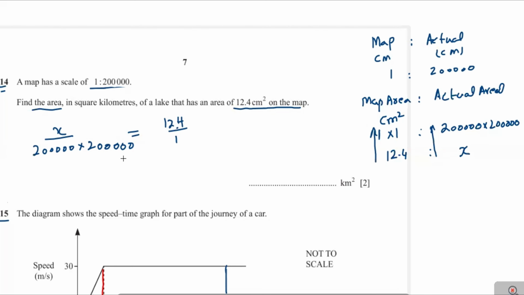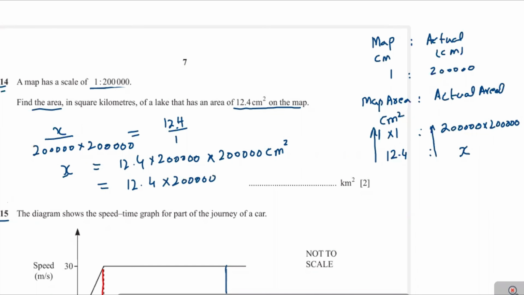Now we can write it as 12.4 multiply 200,000 multiply 200,000. That gives us the area in centimeter square. Now we convert into square kilometer. We divide this value by 100,000 and 100,000. We write it as 200,000 multiply 200,000 divided by 100,000 multiply 100,000.